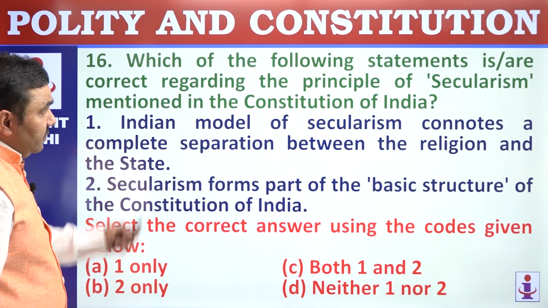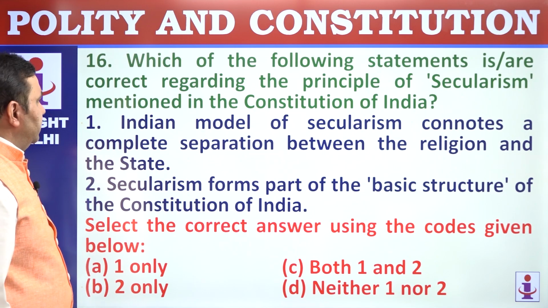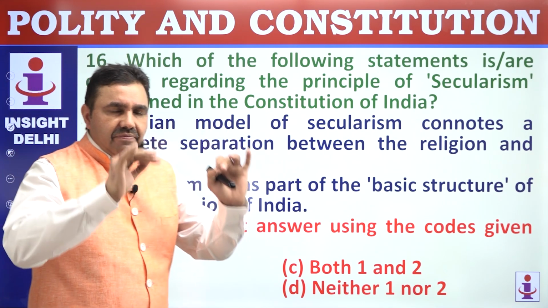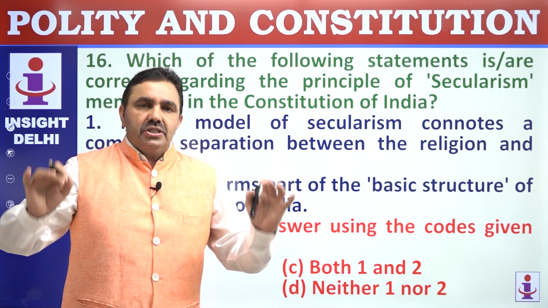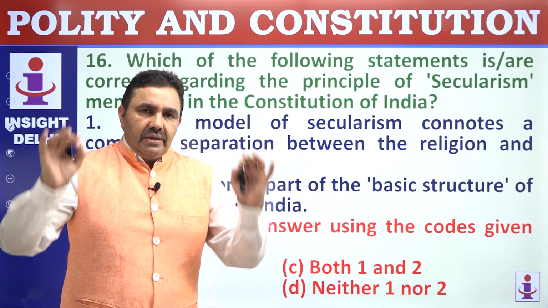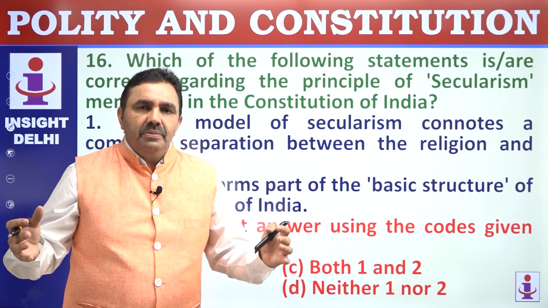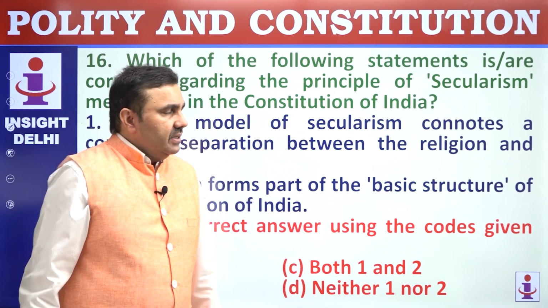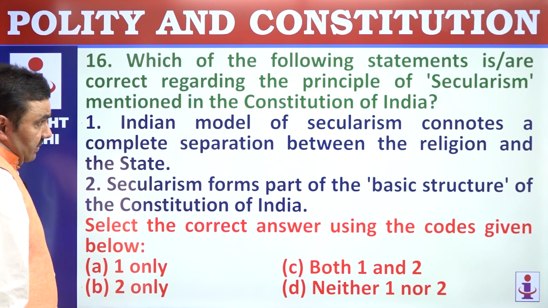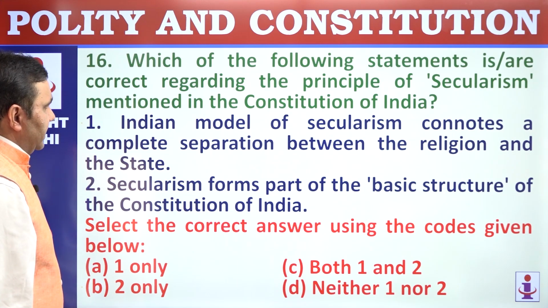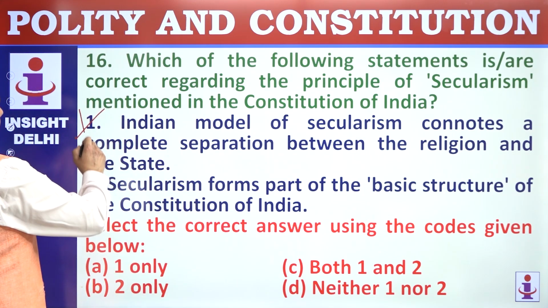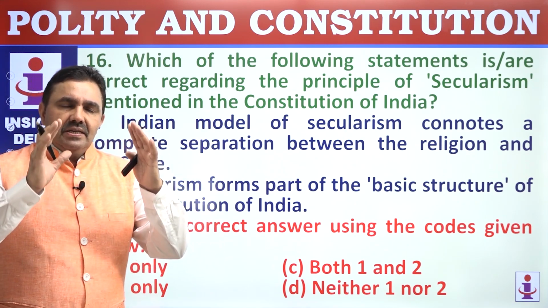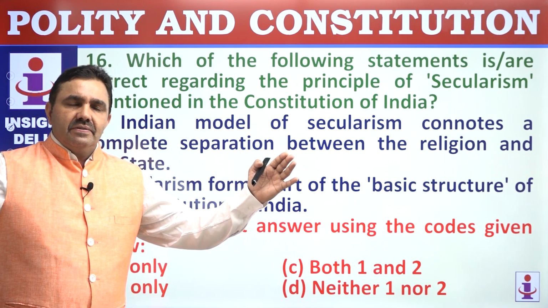16 number. Which of the following statements are correct regarding the principle of secularism mentioned in the Constitution? Secularism means everyone has a freedom to practice any faith without any restriction imposed by the state. Secularism means a state will not discriminate among the people on the basis of their religion. A state will allow everyone to enjoy their religious freedom. Indian model of secularism connotes complete separation. This complete separation between church and state, or religion and state, is the Western concept. Western concept says religion is different, state is different.